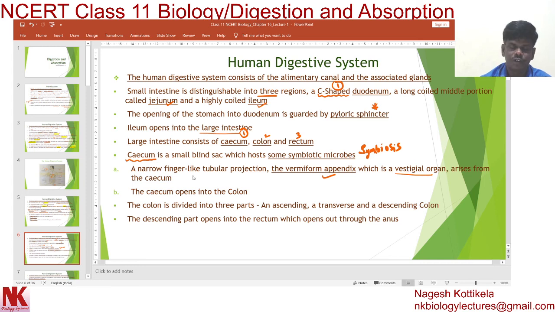Now the cecum opens into the colon, the second part of the large intestine. The colon is divided into three parts: an ascending colon, a transverse colon, and a descending colon. The descending part opens into the rectum, which opens out through the anus.